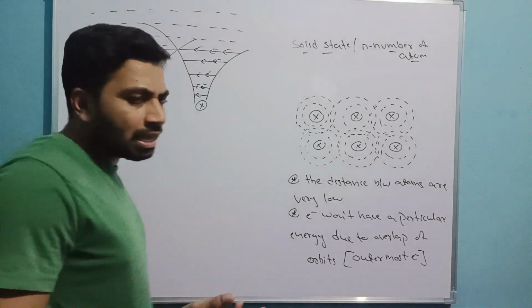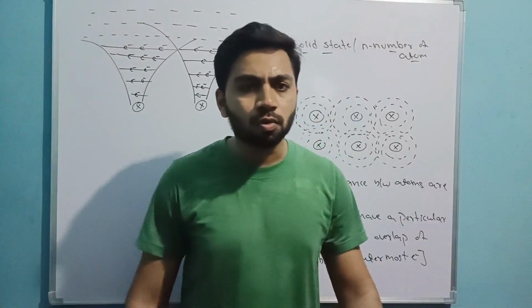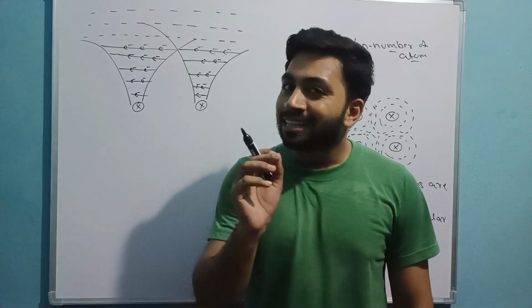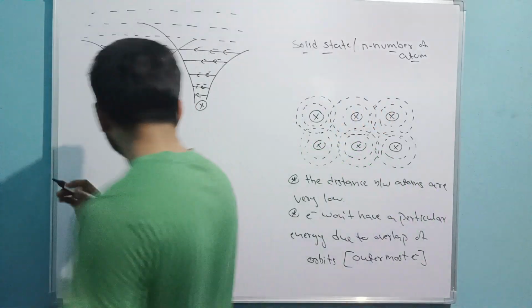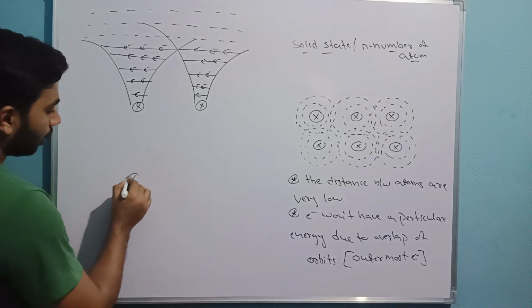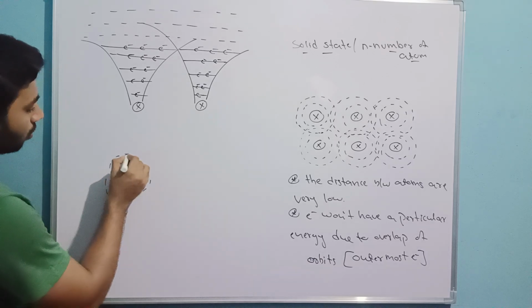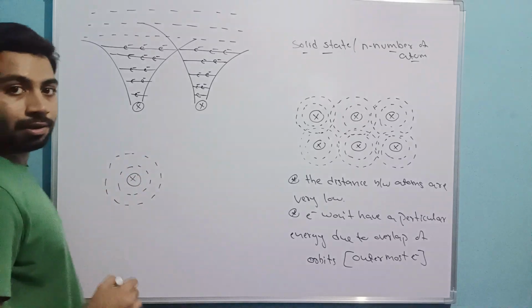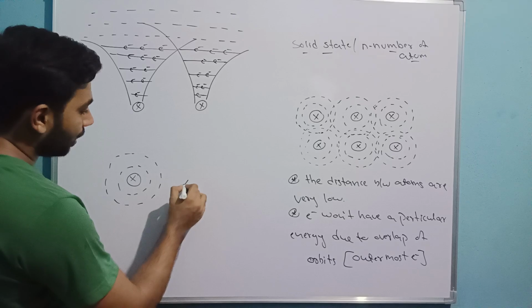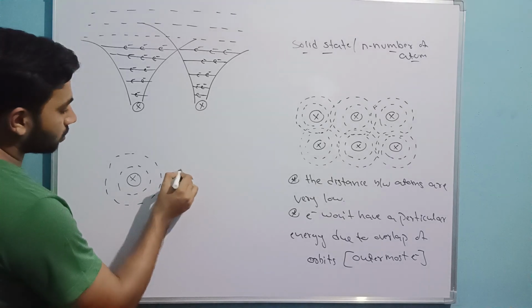Sir, okay, overlapping is happening. Why? What happens if it overlaps? See, something happens. Just say like this: if it is a small one, and here also, let's say one small.